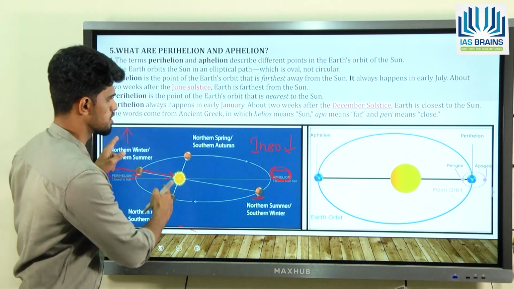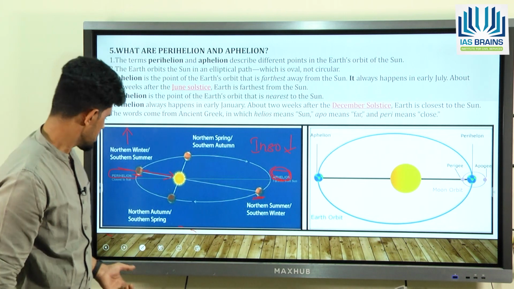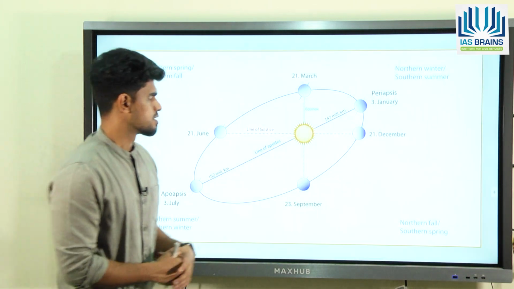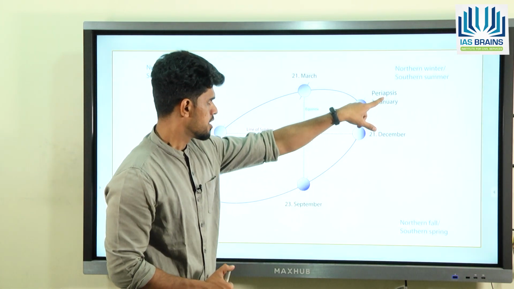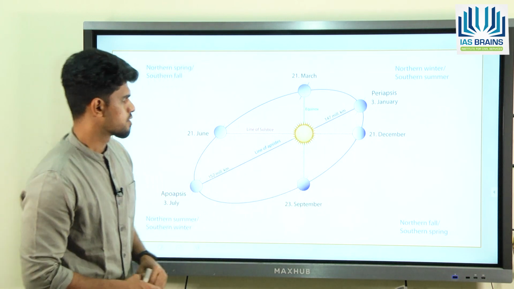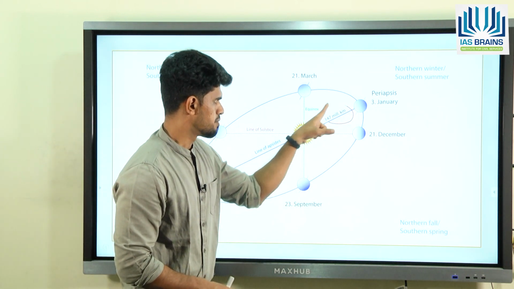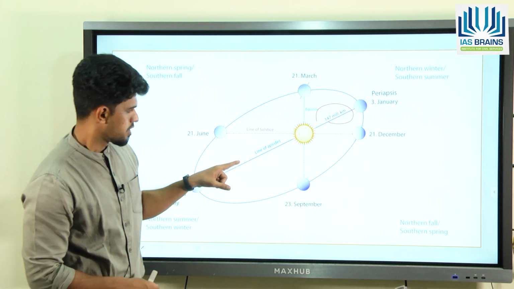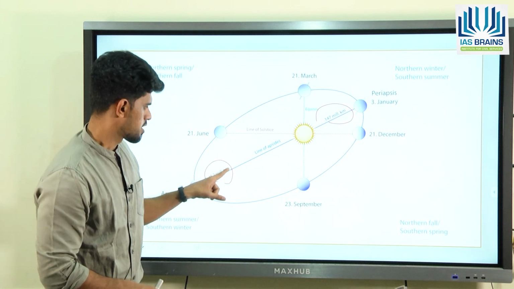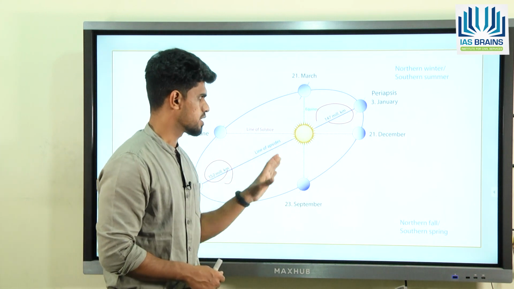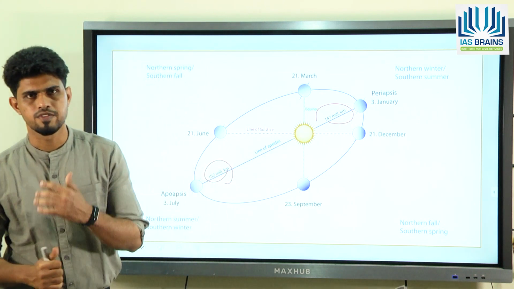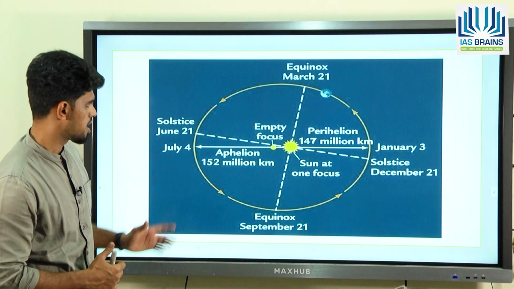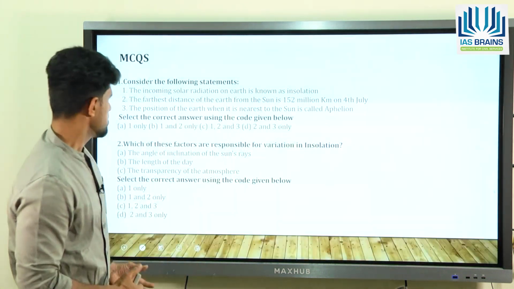That means there is a change in insolation and that's a factor. So you can see here this is the perihelion and this is the aphelion. And you could see the distance here, it is 147 million kilometers in the perihelion, whereas in the aphelion, it is 152 million kilometers. So the average distance between the sun and the earth is around 150 million kilometers. Okay, it's the average of these two. So that is the next factor.